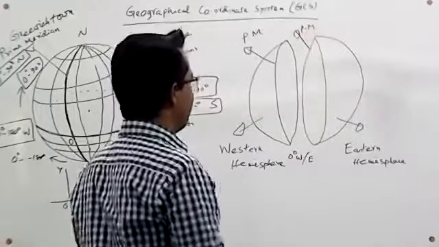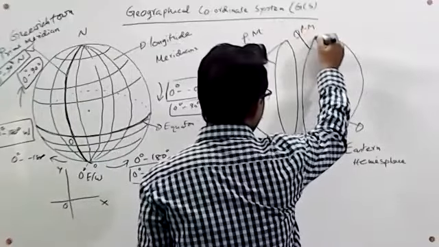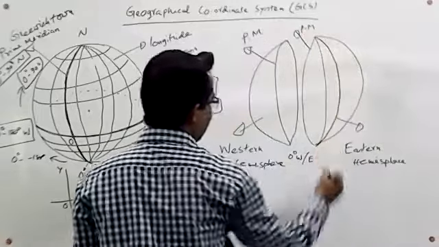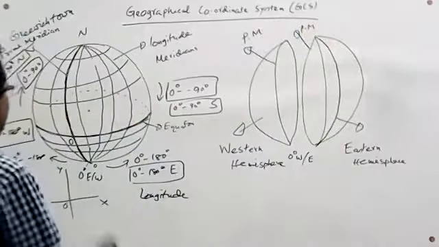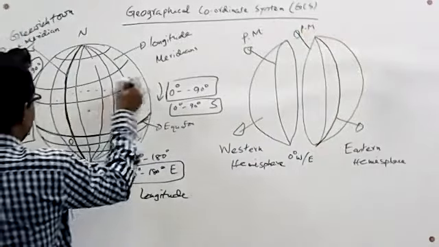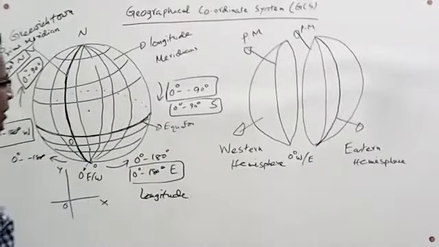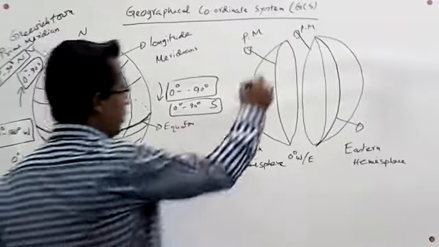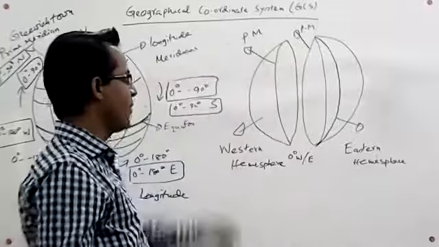The other meridian lines, located from north to south pole, are not parallel to this prime meridian, but latitude lines are parallel to the equator. Mind it, latitude lines are parallel to the equator, but longitude lines are not parallel to the prime meridian.